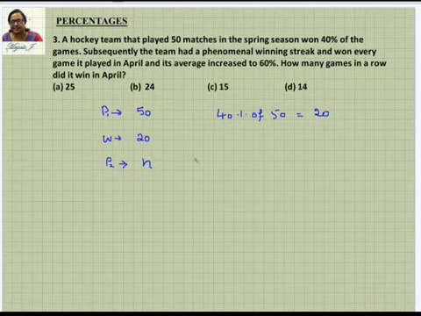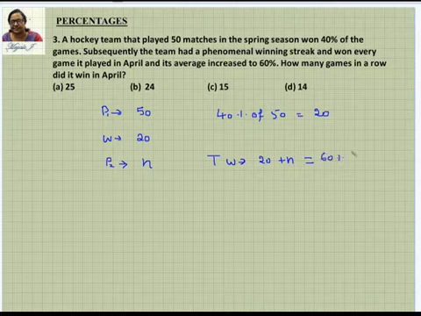So the total winning is whatever was won earlier, that is 20, and now they won n number of games. It is also given that this makes 60% of the total games played. Average increased to 60%, so we can say that this winning total is nothing but 60% of the total games played. The total games played is 50 earlier and now n games. That's all. You have an equation with one variable, so you can easily find it.